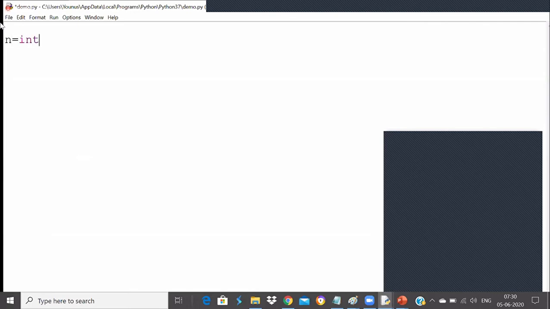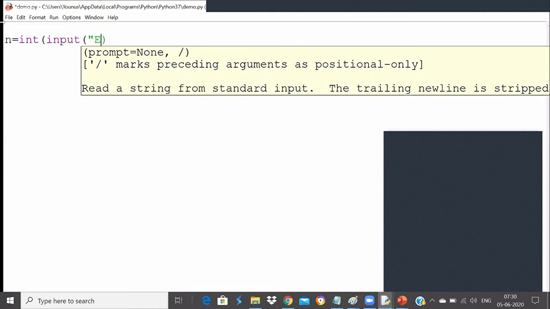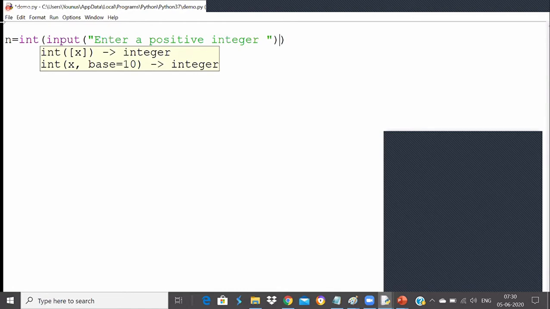Int of, because we have to convert into integer, so I will write the int function, and inside this int function I will write the input function, and I will say "Enter a positive integer". Just tell me how many of you wrote this line correctly, so that I can conclude input function is clear for everyone. Okay, Snehal, thank you.